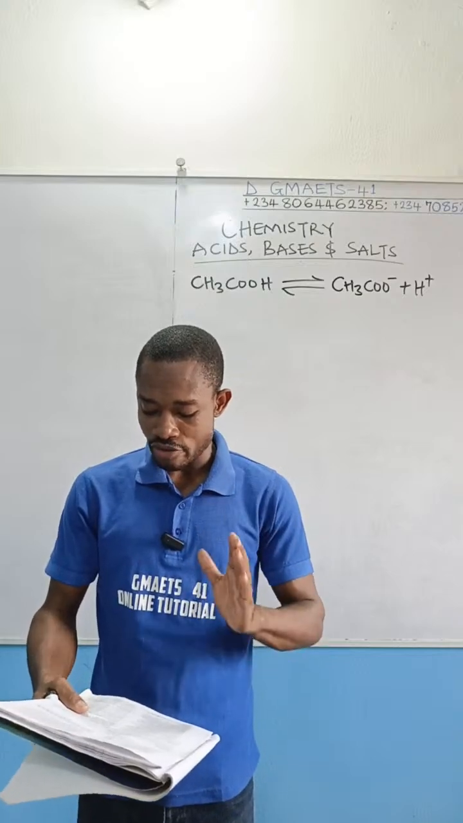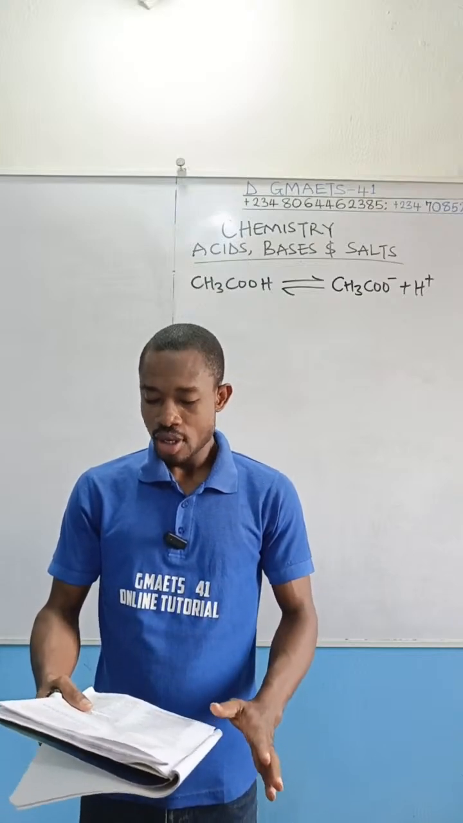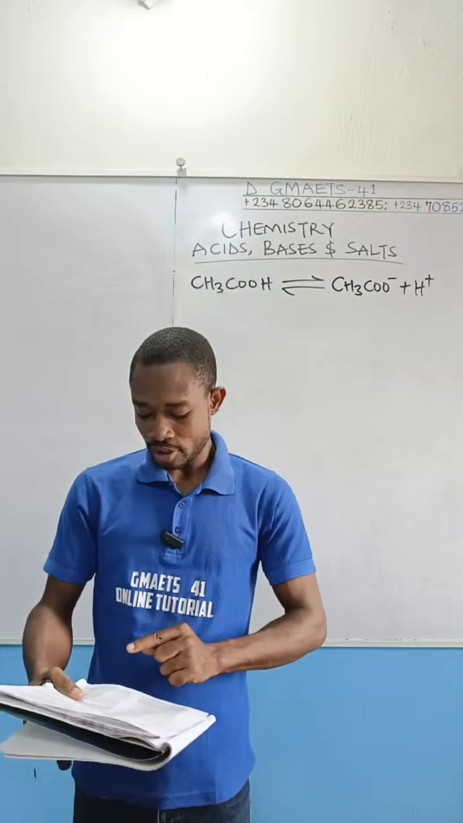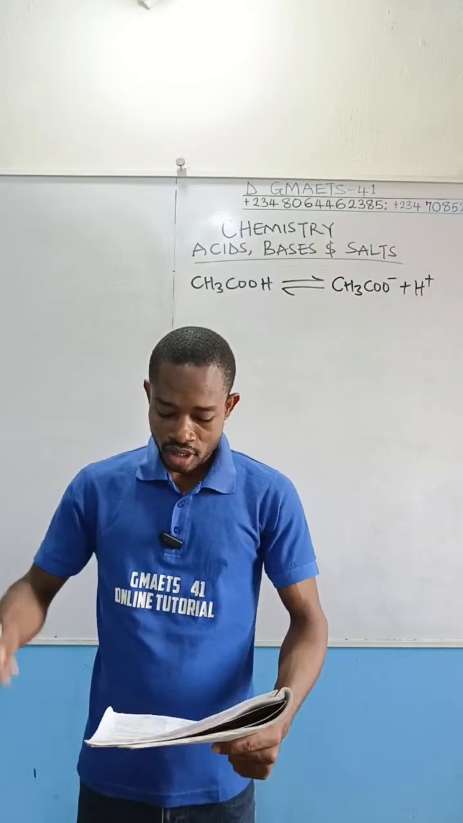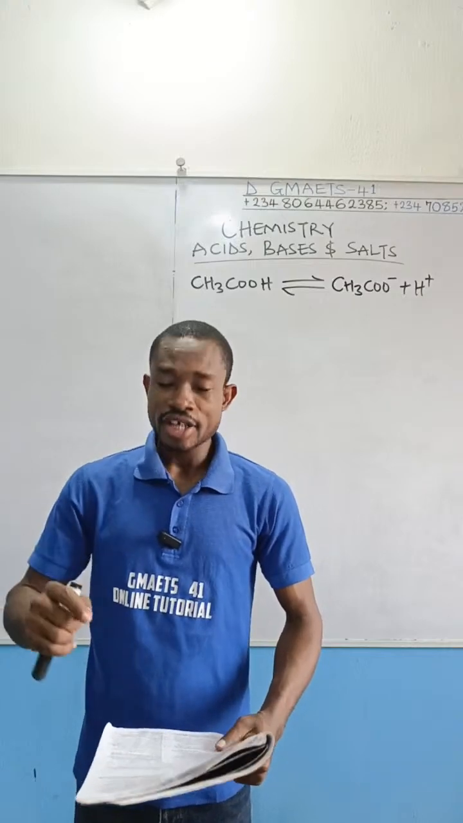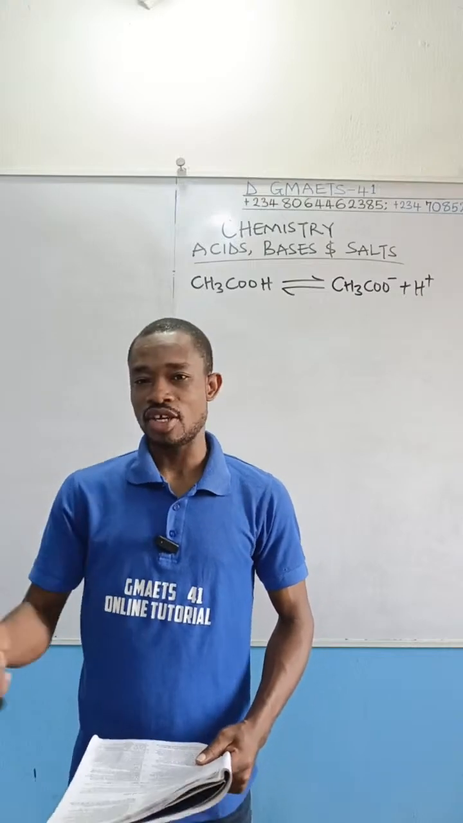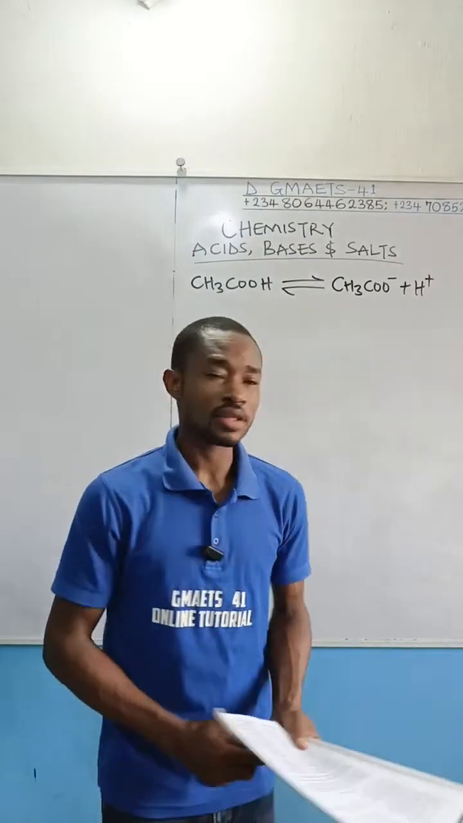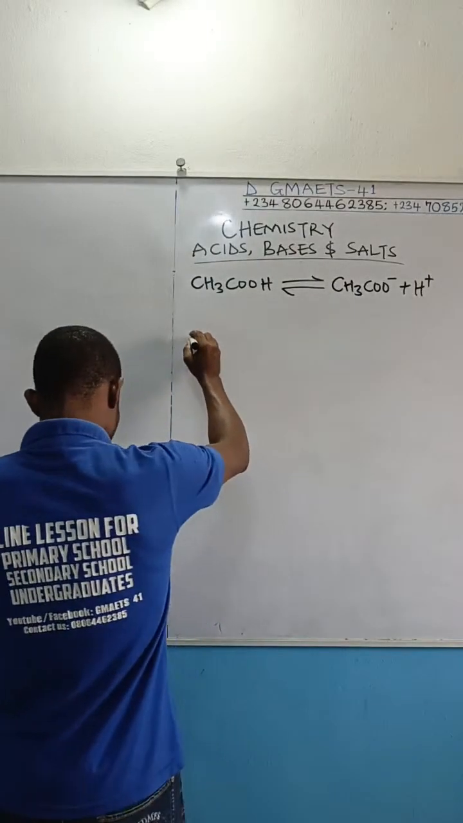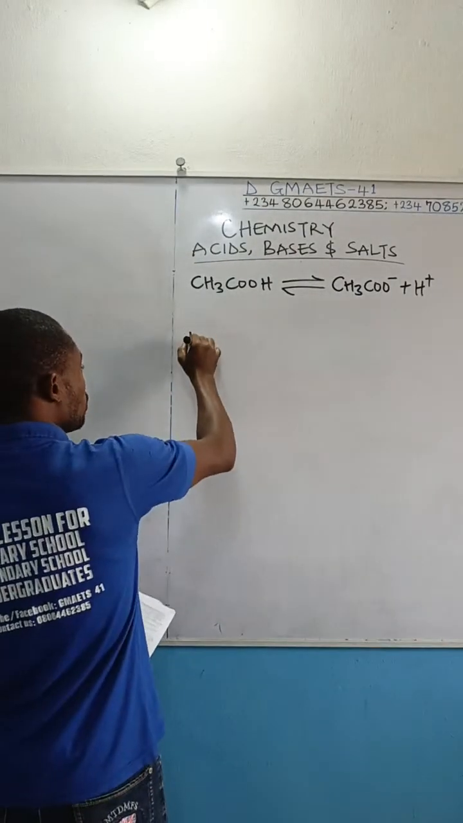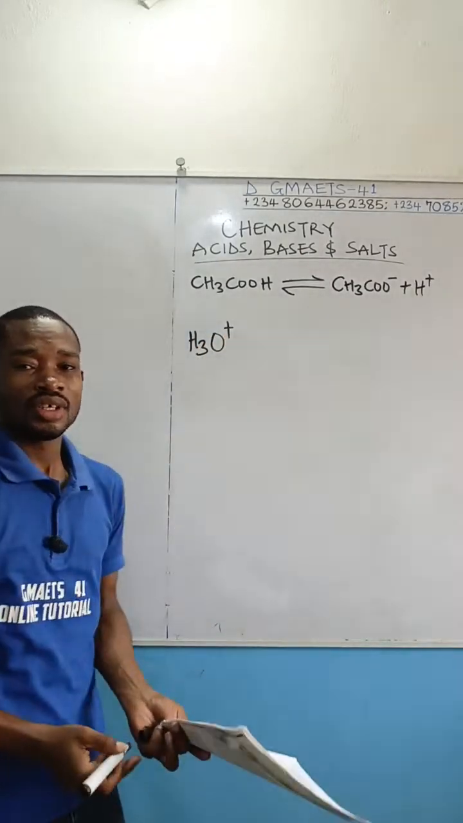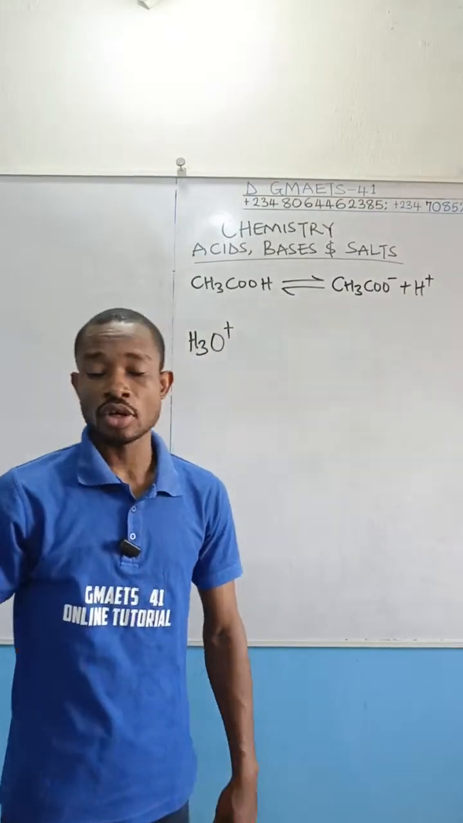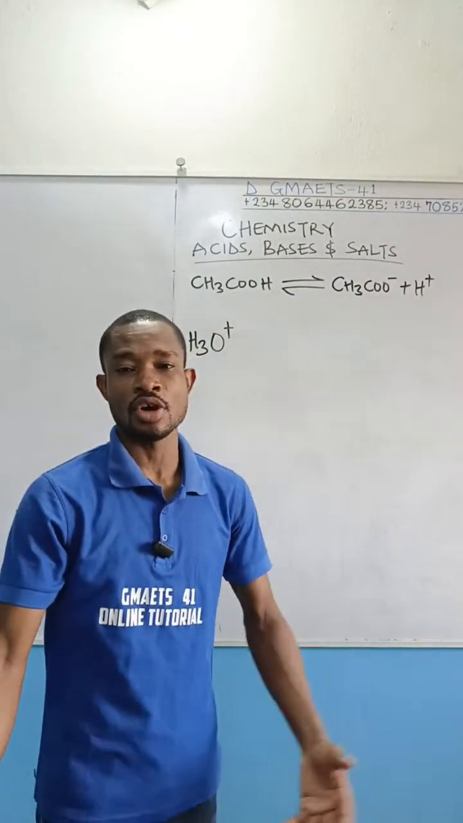Neutralization reaction involves a reaction between hydroxonium ion and what? Now look at the options given. First of all, get to know your hydroxonium ion. This is hydroxonium ion. You can call it hydroxonium ion or you can call it hydronium ion.